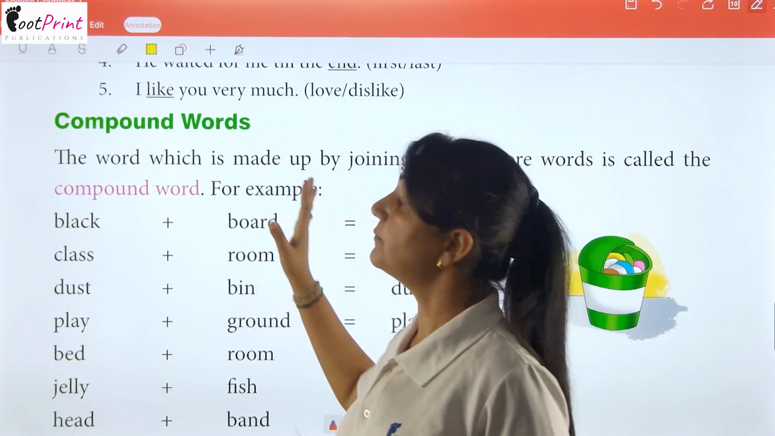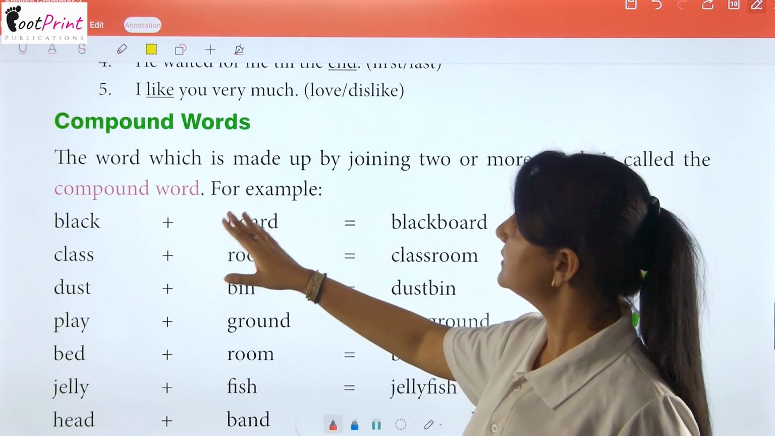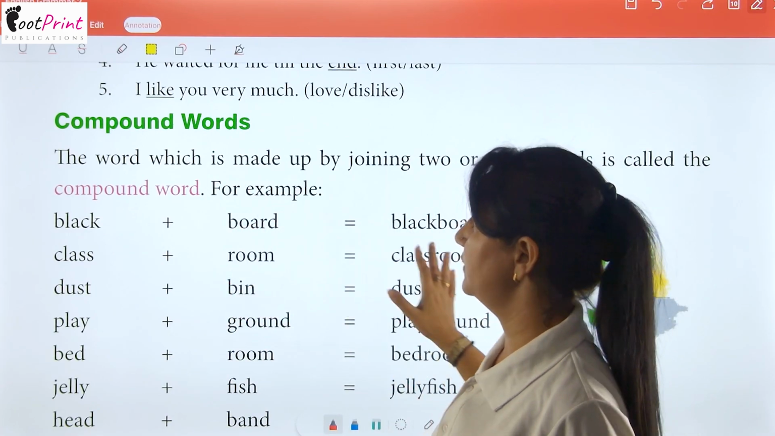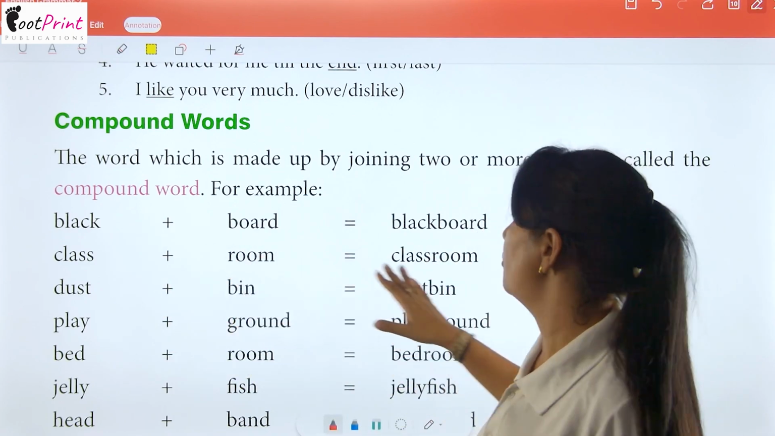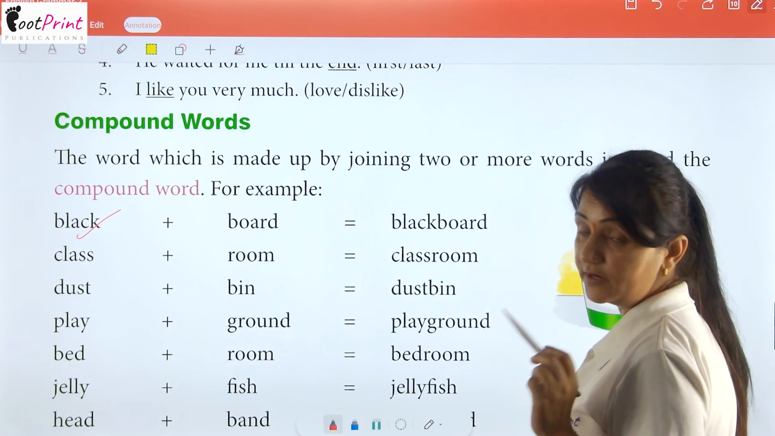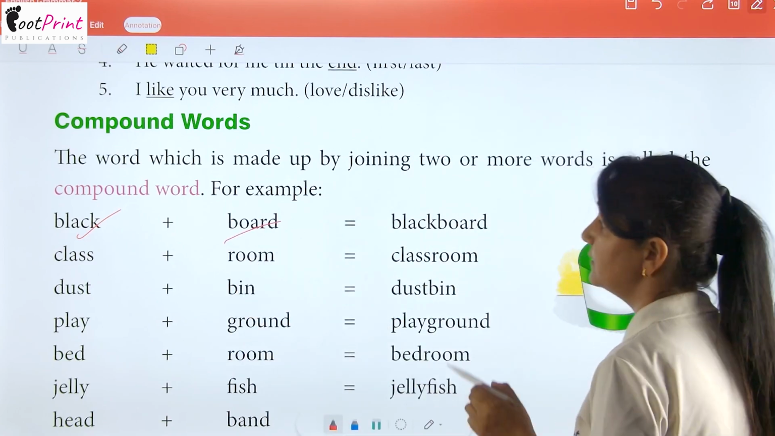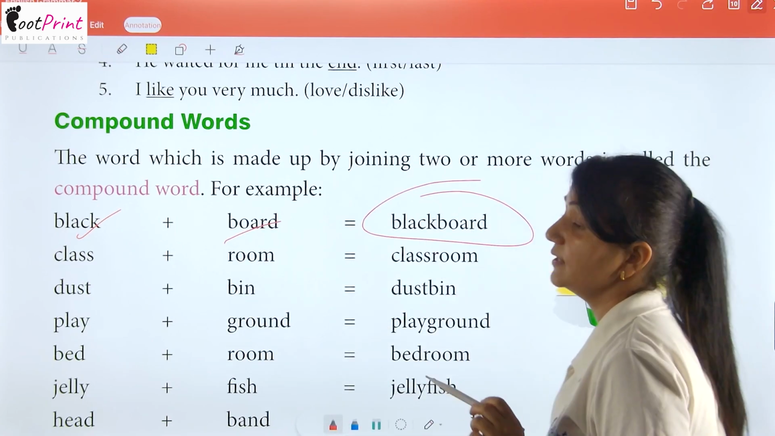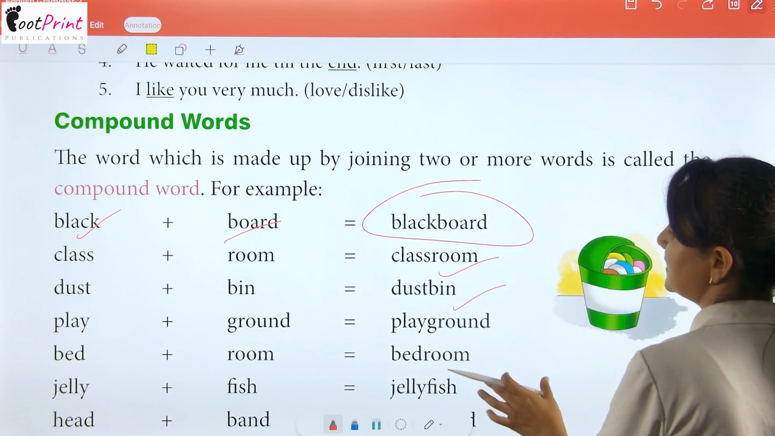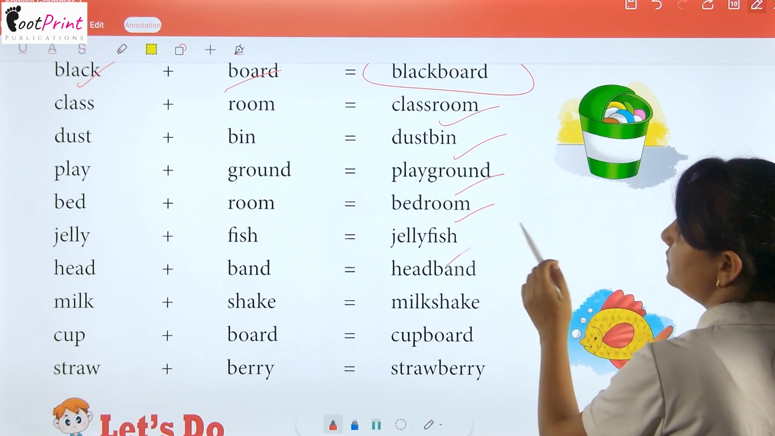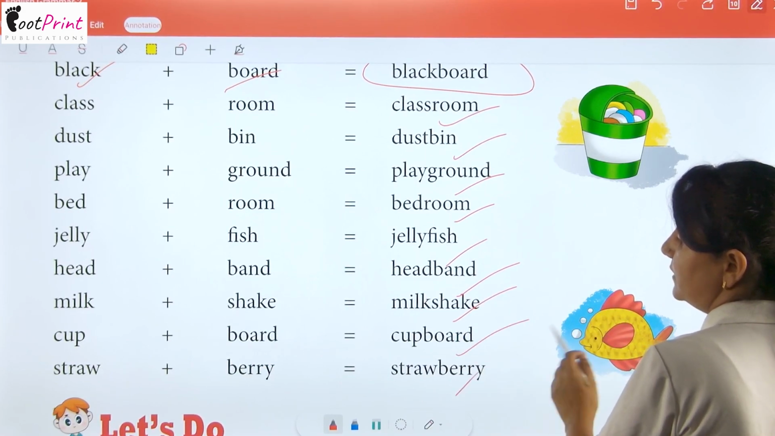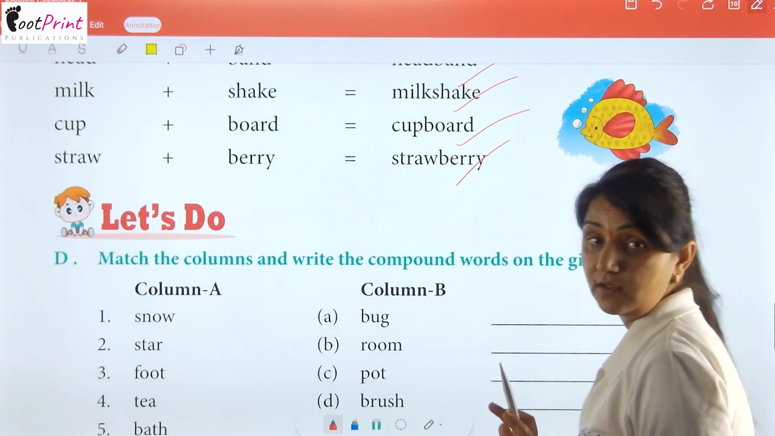Next we have compound words. A word which is made up by joining two or more words is called a compound word. Okay? As blackboard. So black is one word and board is another word. When we join them, they make a new word, that is blackboard. In the same way, classroom, dustbin, playground, bedroom, jellyfish, hairband, milkshake, cupboard, strawberry, and all.